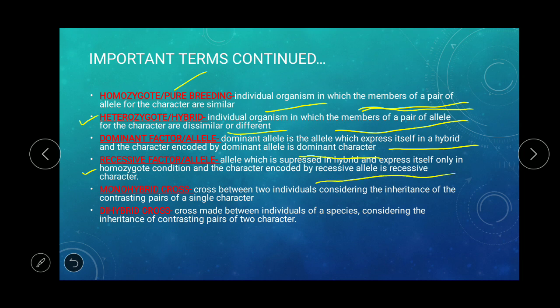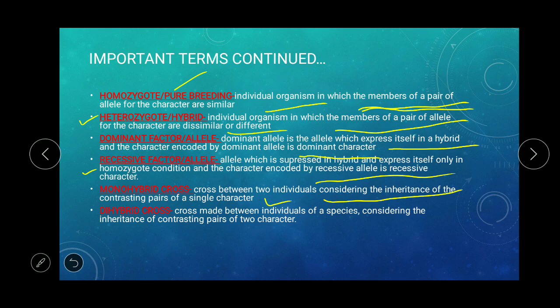Then a monohybrid cross is a cross between two individuals considering the inheritance of a contrasting pair of a single character. So here you are considering a single character, that is, a contrasting pair of a single character. So this is dealing with only one character. We will see the details about character and trait.